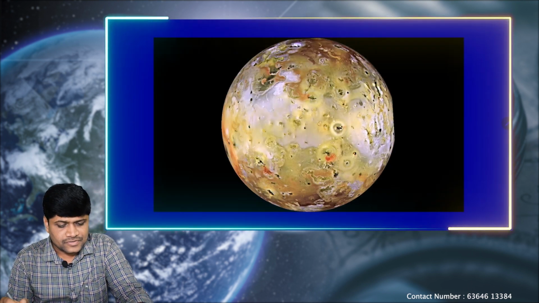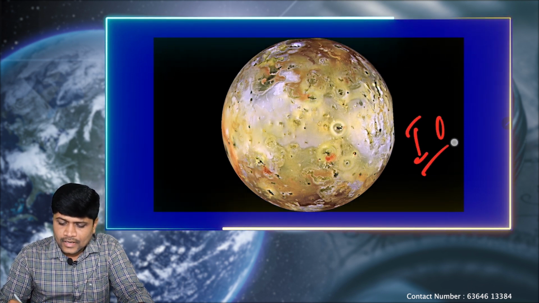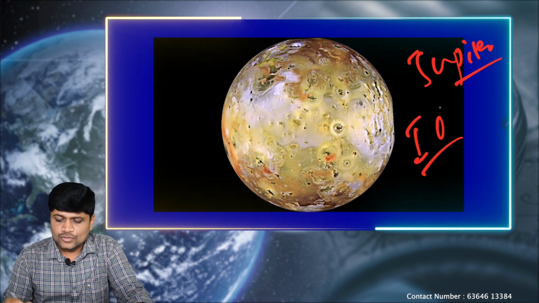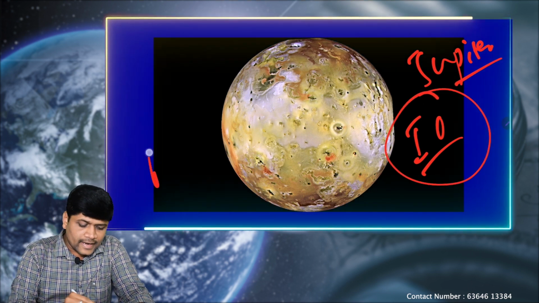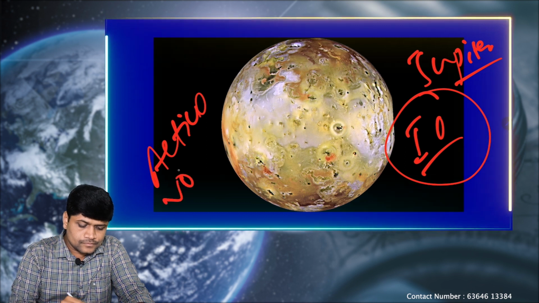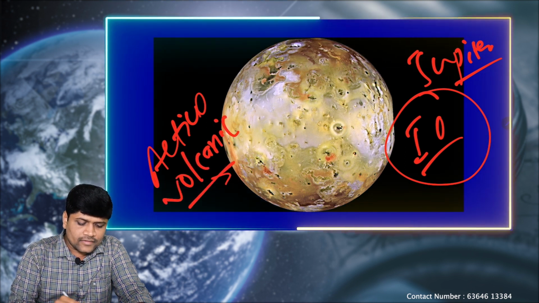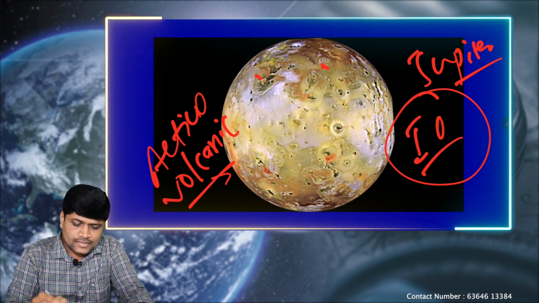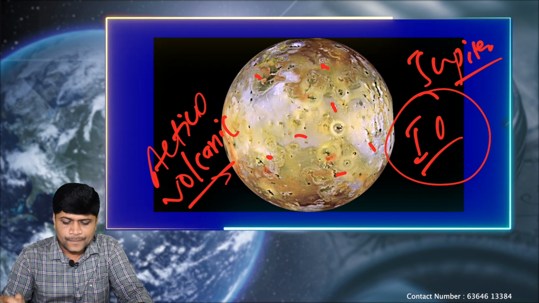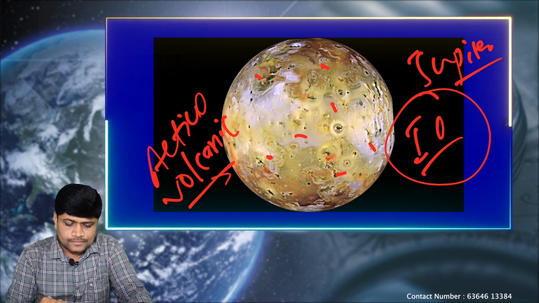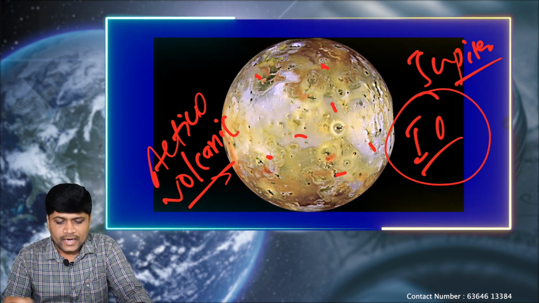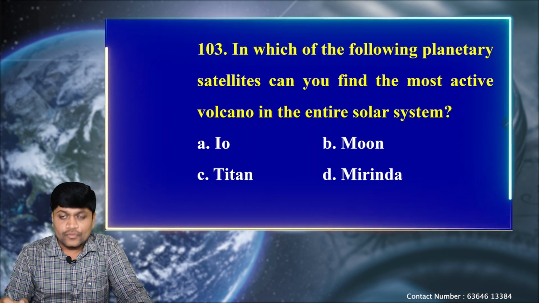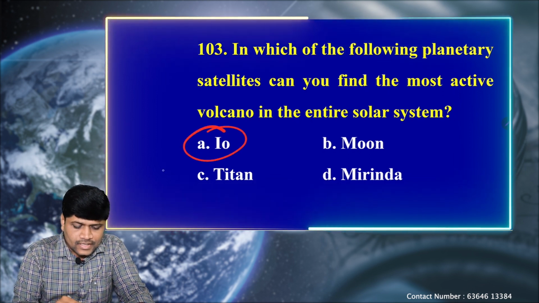Let's see the explanation. See, this is the Io satellite belonging to Jupiter. Okay, so the Io satellite has the highest volcanic activity. Highest volcanic activity is found on the Io satellite belonging to Jupiter. See, all these dots you can see on the surface of Io. These are mainly the craters of volcanic eruptions. So for this question, Io is the correct one.